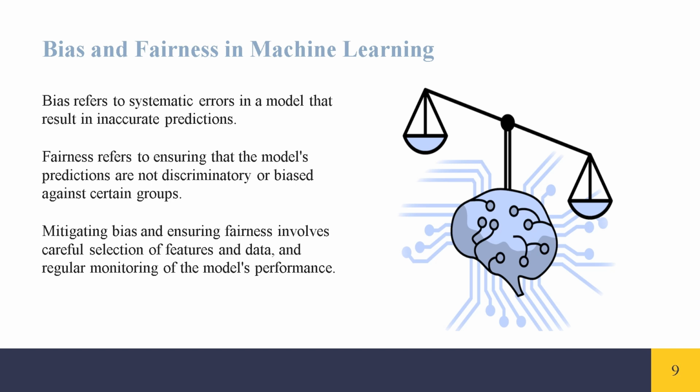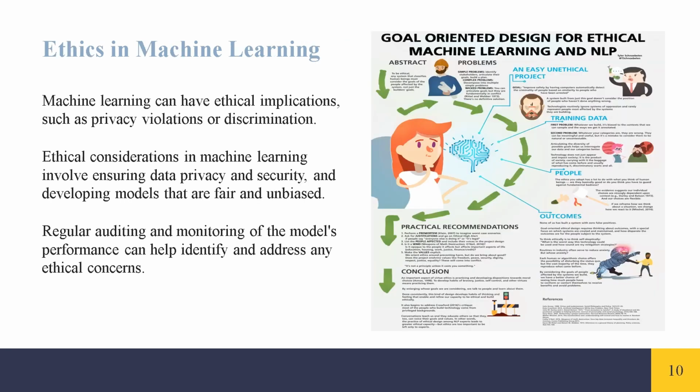Fairness refers to ensuring that the model's predictions are not discriminatory or biased against certain groups. Mitigating bias and ensuring fairness involves careful selection of features and data and regular monitoring of the model's performance.